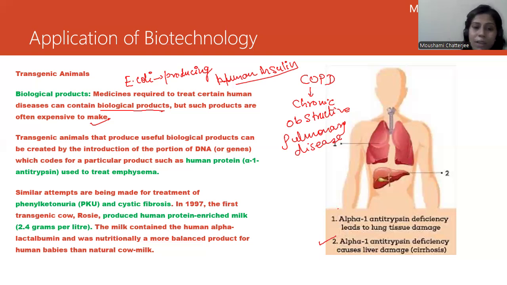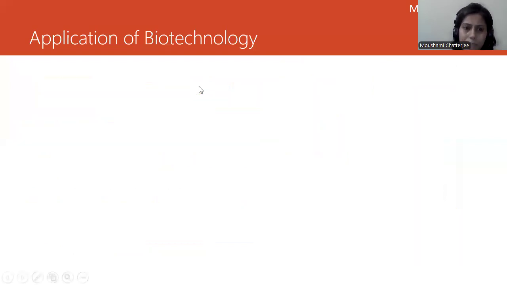Okay, so I have already told you about alpha-1 antitrypsin. That is also used to treat emphysema. Okay, and this gene is very, very important. Otherwise, it will lead to various kinds of lung tissue damage. Okay, deficiency may cause liver cirrhosis. All these issues can arise. So now you understand how important transgenic animals are, right? So next, we will proceed to the next part of this topic.